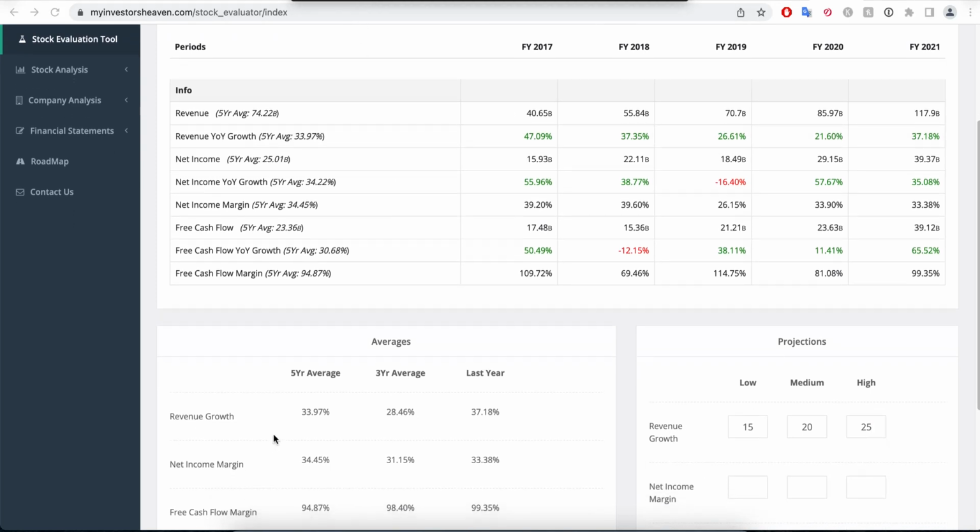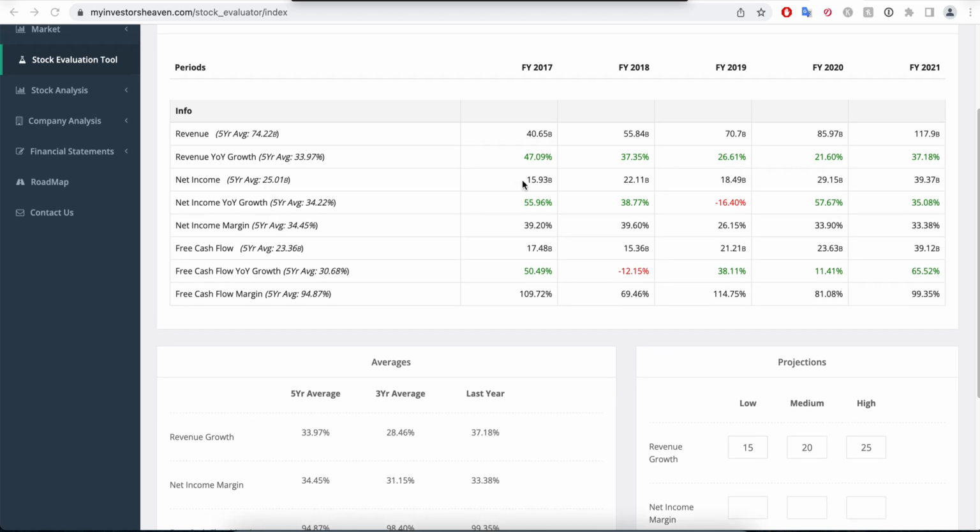Now, the next thing is net income margin. What is that? Net income margin is the relationship of the net income that the company posted to the revenue that the company posted. Because when the company sells things, it needs to be making some profit out of these things that they sold. And so if they sold 40 billion, how much of this 40 billion is actual profit is the question. And this is the number here. From 40 billion in revenue, the company made 16 billion in net income, and that margin is 39%.